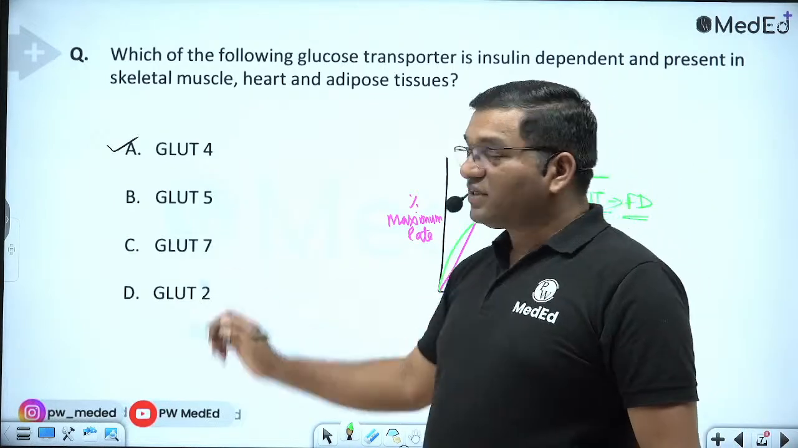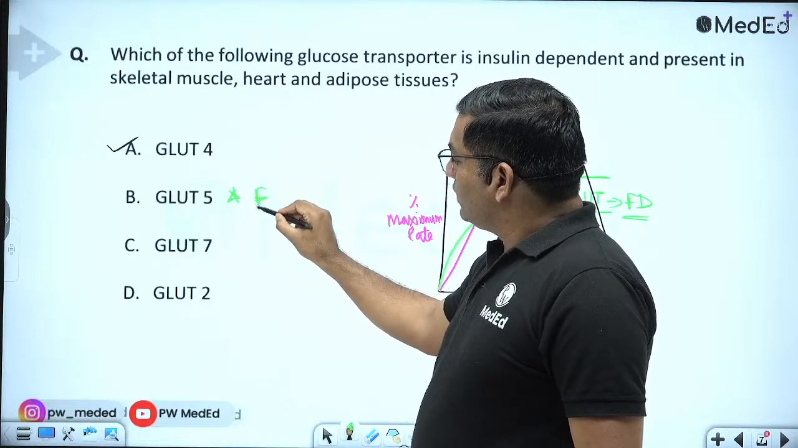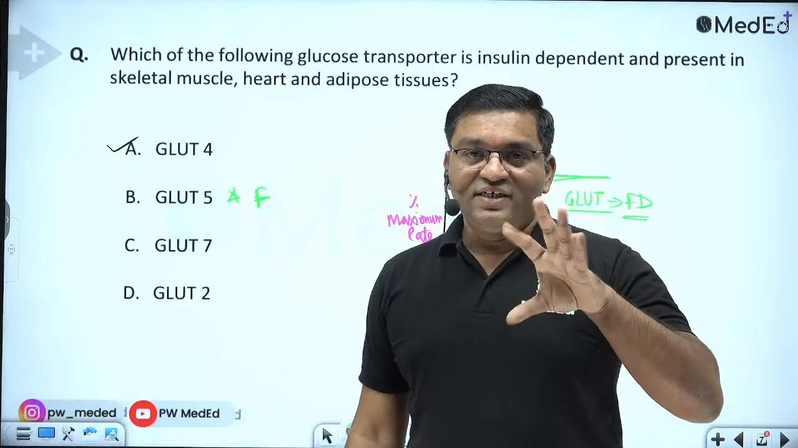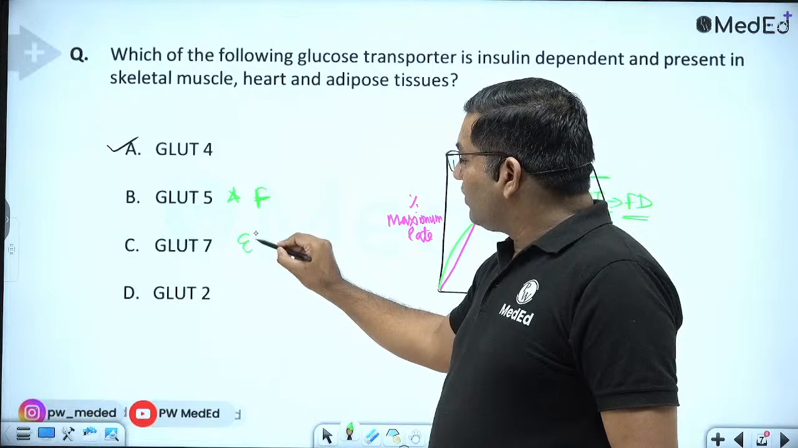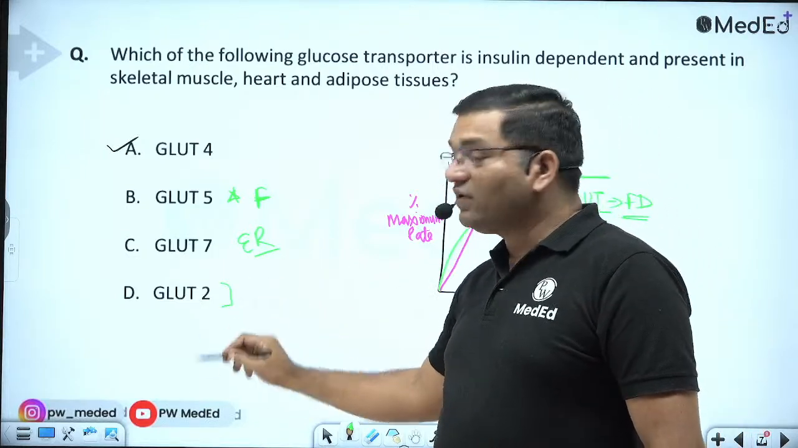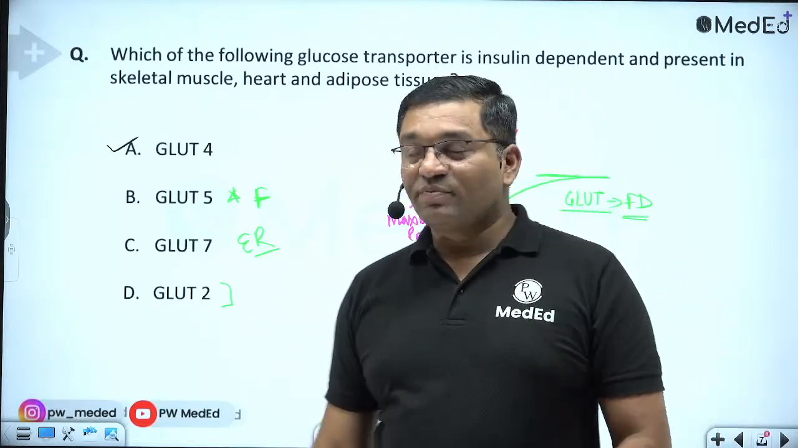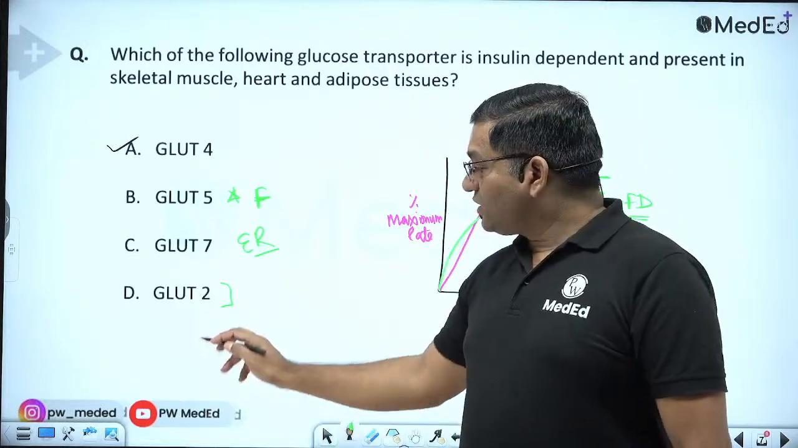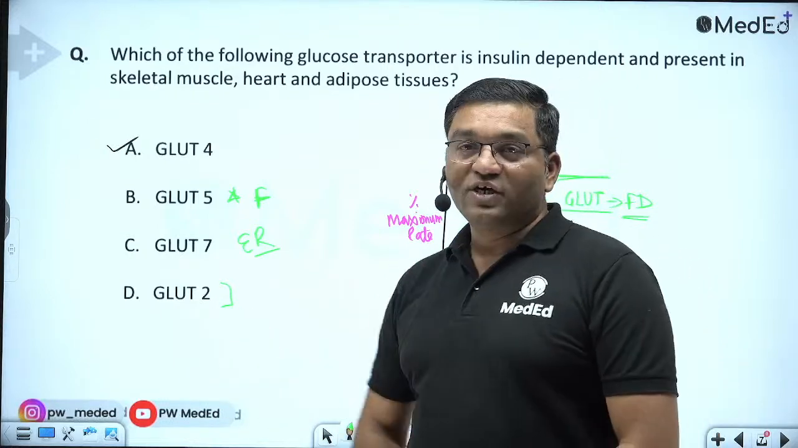What is the special characteristic of GLUT5? It is present in the intestine. It is for the absorption of fructose, facilitated diffusion, absorption of fructose from the intestine. GLUT7 is present in the endoplasmic reticulum for the absorption of glucose. GLUT2 is present in the liver, beta cells of the pancreas, on the basolateral surface of the intestine, and on the basolateral surface of the proximal convoluted tubule of the renal tubule. So GLUT2 is important for the regulation of blood glucose.